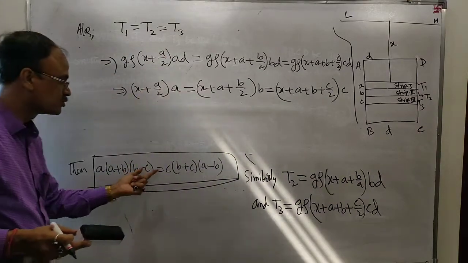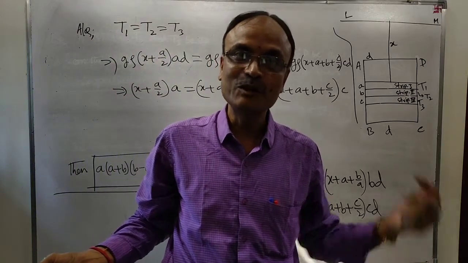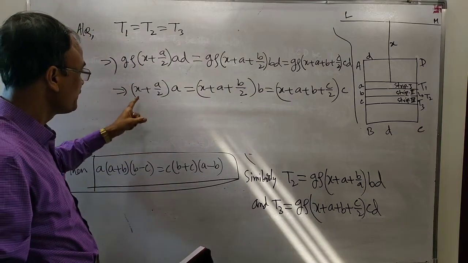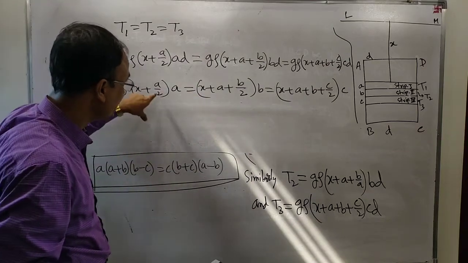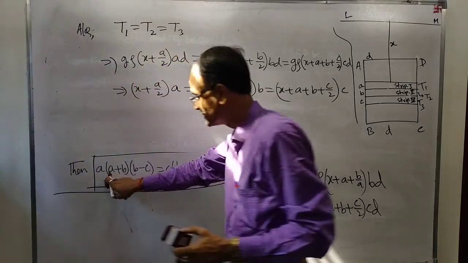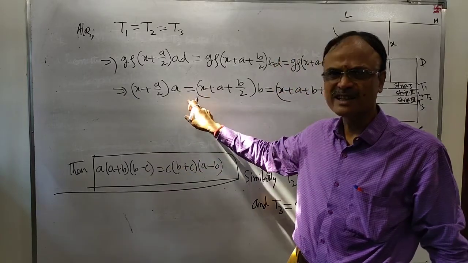From this relation, we have to prove this one. No hydrostatics is there. You have to find the relation between A, B, and C, and that relation will be equal to this: A into A plus B into B minus C. X will be eliminated.